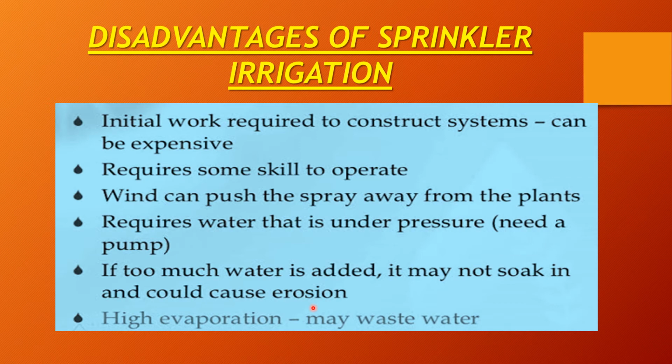Next, high evaporation may waste water. If the temperature is higher during the summers, more evaporation will take place from the plants or the crops, so more water will be wasted. That's why this sprinkler irrigation system is not completely supportive in all aspects. You have seen the sprinkler irrigation system in your nearby parks or fields or gardens, where it is very supportive.